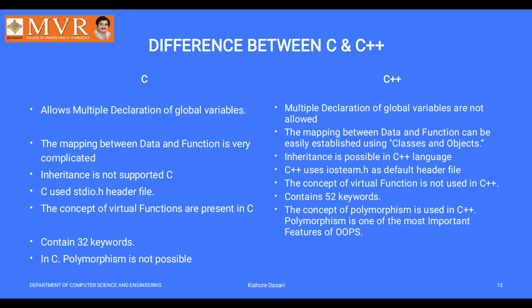C supports built-in data types. C++ supports user defined data types also. That means you can write your own data type in C++ programming language.